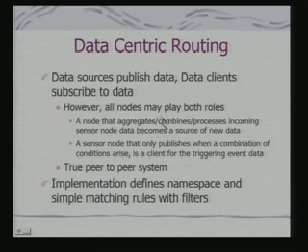Fine. So, a node that aggregates, combines, and processes incoming sensor data becomes a source of new data. A sensor node that only publishes when a combination of conditions arises is a client for triggering event data, and it becomes a true peer-to-peer system. The implementation defines a namespace and simple matching rules with filters. Why do we need matching rules with filters?